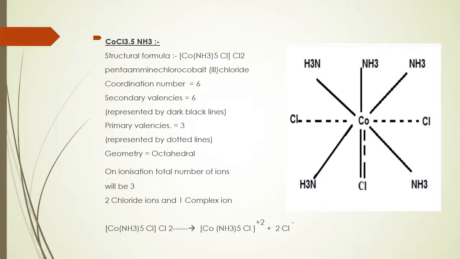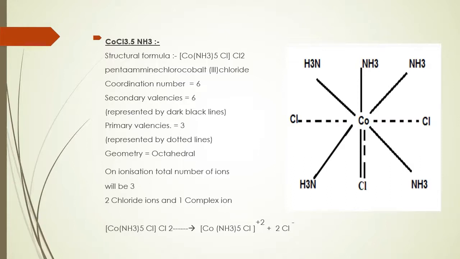Next complex is pentaamminechlorocobalt(III) chloride, in which the coordination number is 6, secondary valencies are 6, primary valencies are 3, geometry is octahedral, but on ionization the total number of ions will be 3, that is 2 chloride ions and 1 complex ion. In this compound, the coordination number of cobalt is 6, which is a fixed value, but as you can see in the formula, the number of NH3 molecules is decreased to 5 from 6, and the one remaining position is now occupied by the chloride ion.